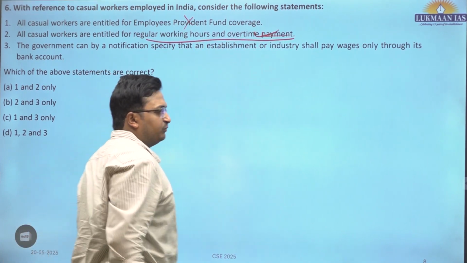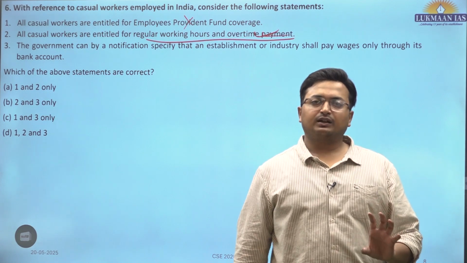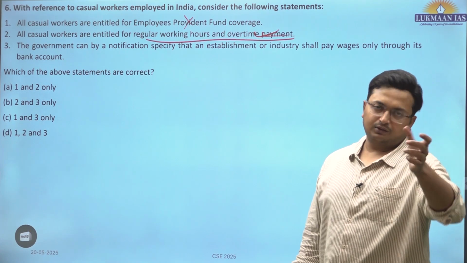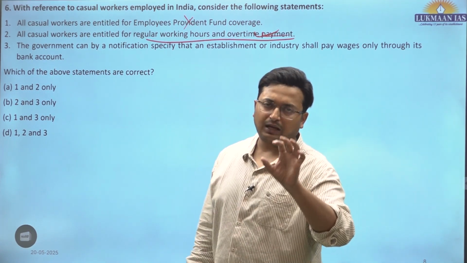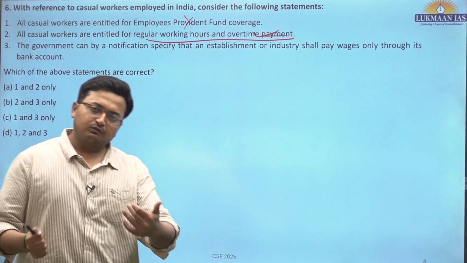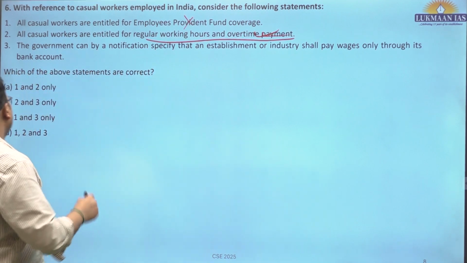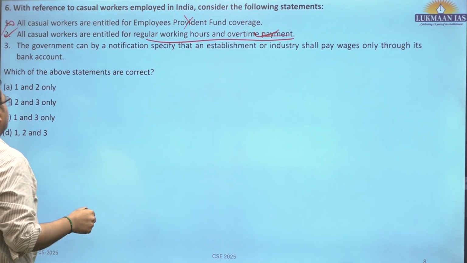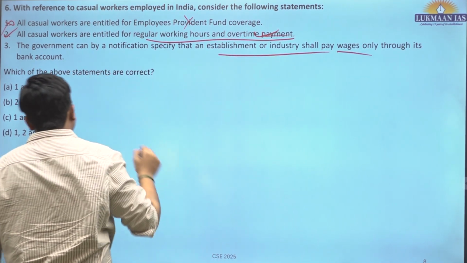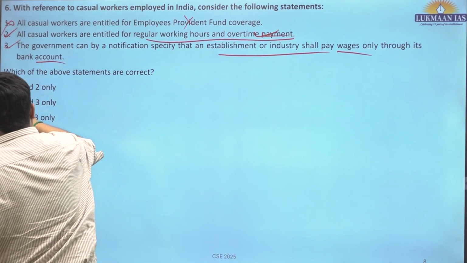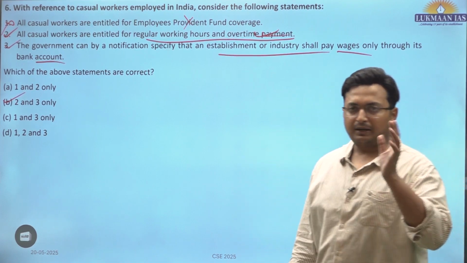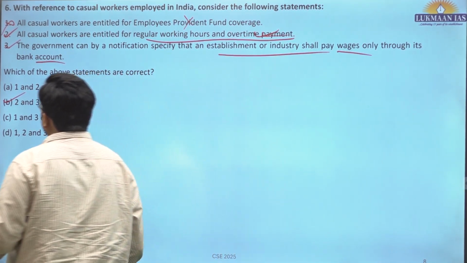This is correct. The Minimum Wages Act stipulates that there has to be a specific condition that these workers need to be paid for so many hours, and if there are hours beyond the normal hours, then overtime up to 1.5 times of the hourly wage rate becomes the overtime payment. That also applies to casual workers, not only to formal workers. So this is correct. First is incorrect. The government can by notification specify that an establishment or industry shall pay wages only through bank account. This is correct. 2 and 3 are correct. The Payment of Wages Act has this provision that wages can only be paid through bank account transfer, so not through cash. B is the correct answer.